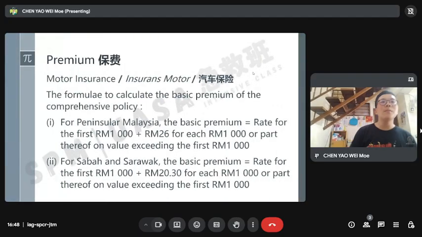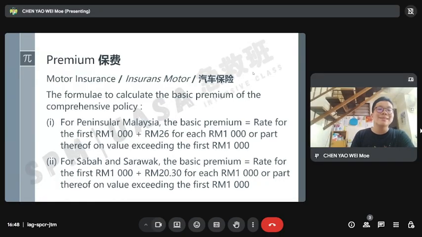Okay, the formula to calculate the basic premium of the comprehensive policy for Peninsular Malaysia: the basic premium equals the rate of the first 1,000 ringgit plus the remaining amount times 26 ringgit. For Sabah Sarawak, same thing but the amount is different.